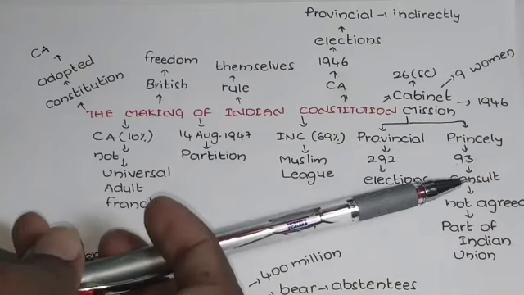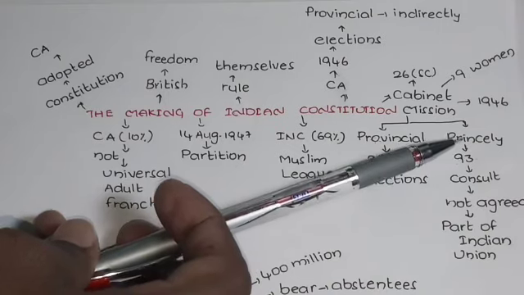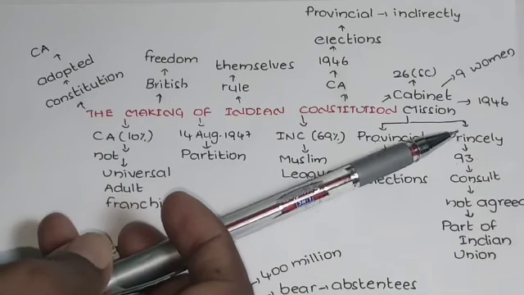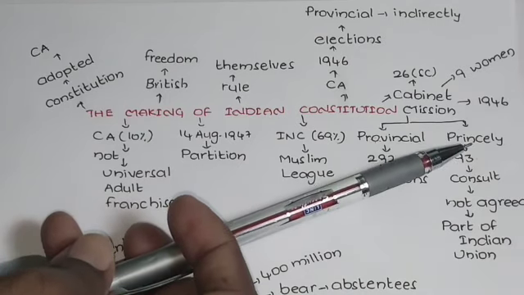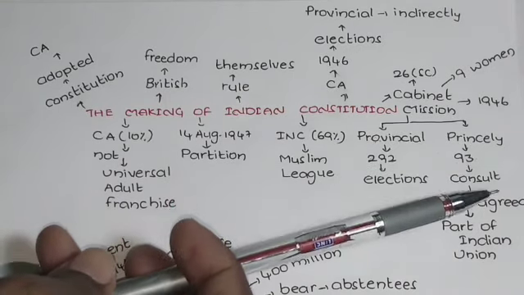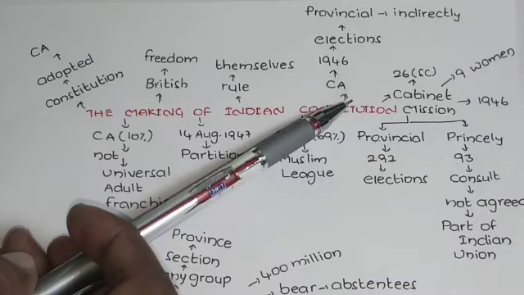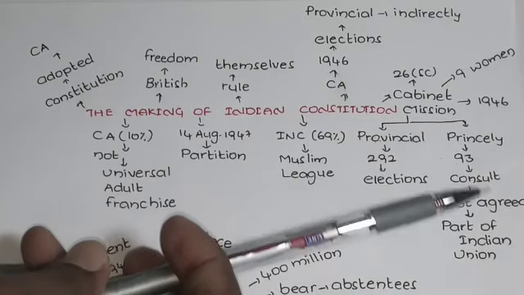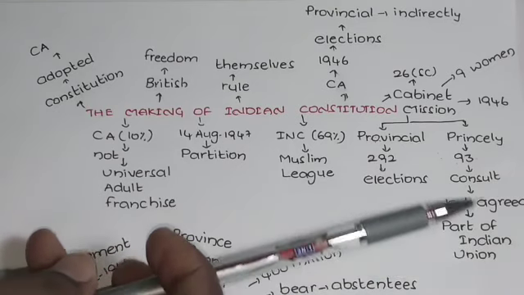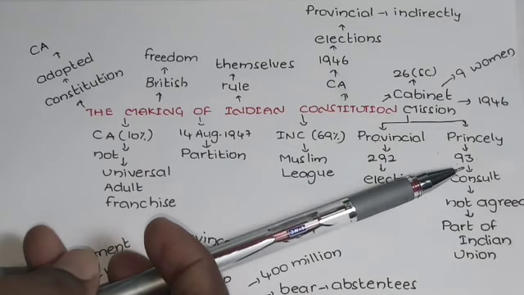Then that person, whoever was favorable to the prince or king, will say the same words the king wishes. Because most of the princely kingdoms or princely states wanted to remain independent kingdoms. They did not want to join our Indian country. So those people would convey the same message in the Constituent Assembly. That is what they did here. They were not ready to be a part of the Indian Union. That is the reason these people were appointed directly, through consultation.